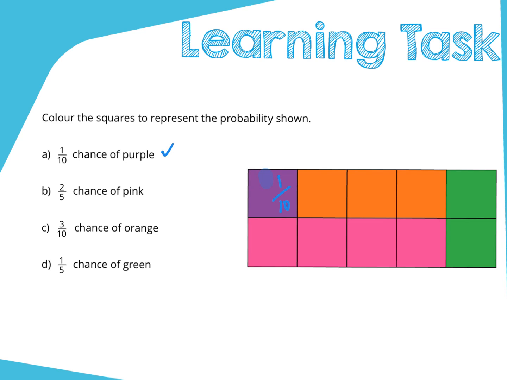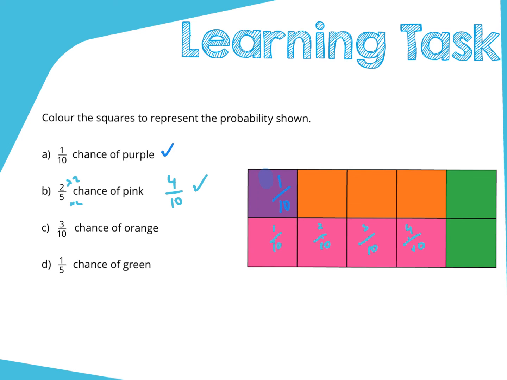2/5 is pink. Well, I've got 1, 2, 3, 4. But I also know that there are really 10 different outcomes. So looking at this, there's 1, 2, 3, 4, 5, 6, 7, 8, 9, 10. You can see over here that if I times that by 2, and whatever I do at the top, I must do to the bottom, that's 4/10. And we can see that clearly here. That's 1/10, 2/10, 3/10, and then 4/10. So that's 4/10.